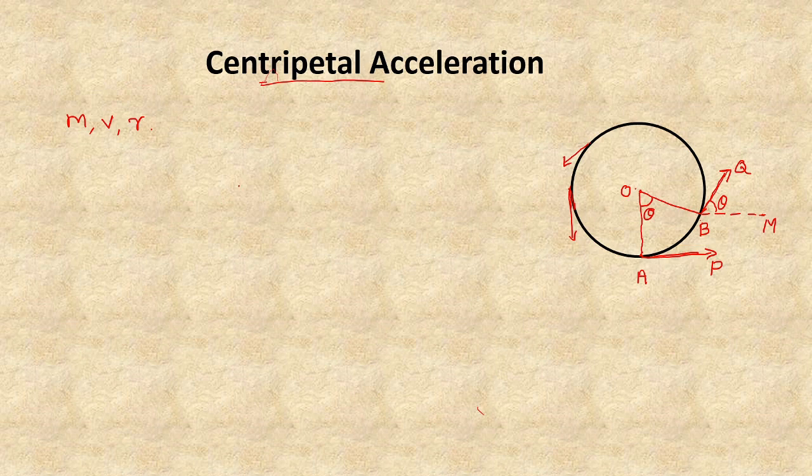That means there is no component along AO, no component in the vertical direction. Here AO is the direction towards the center, the vertical direction.